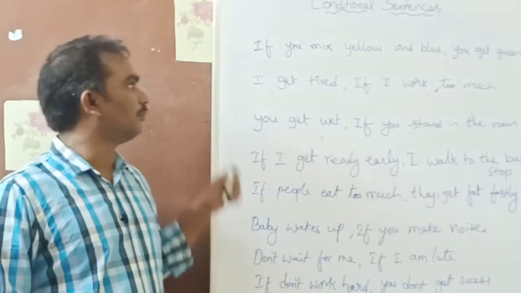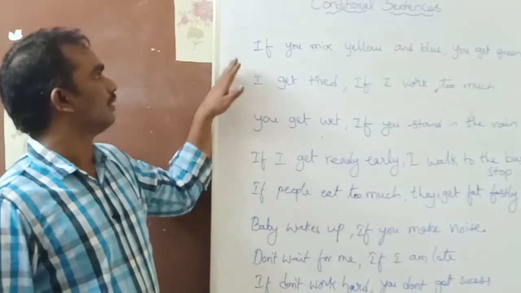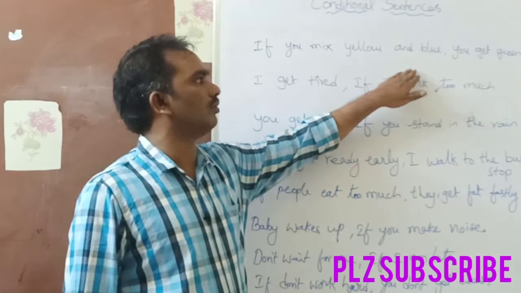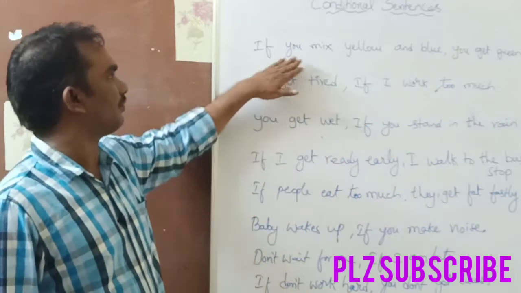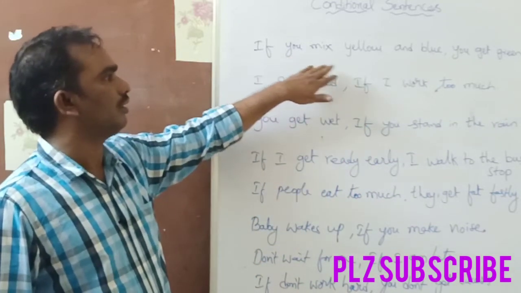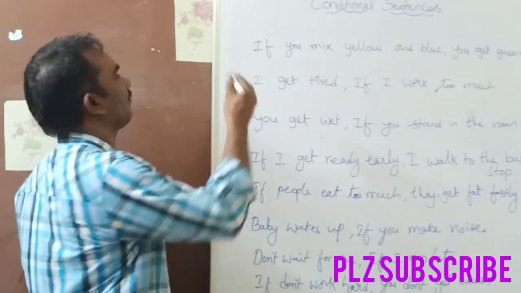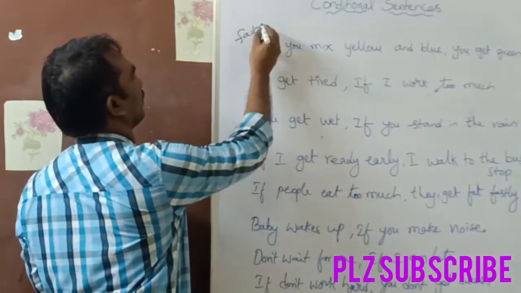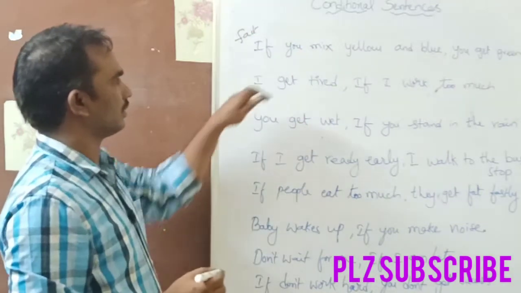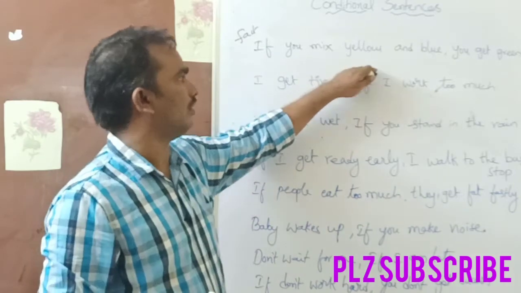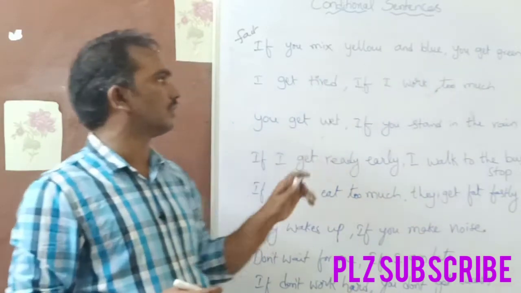Guys, look at more examples. Zero conditionals: if you mix yellow and blue, you get green. So what is this? This is a fact. It is always true. This is a scientific truth. If you mix yellow and blue, you get green.